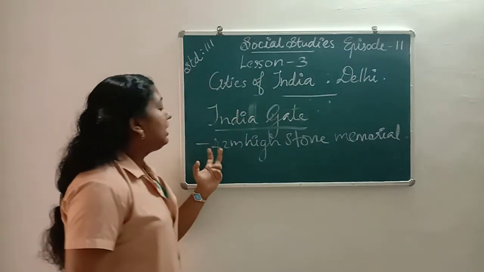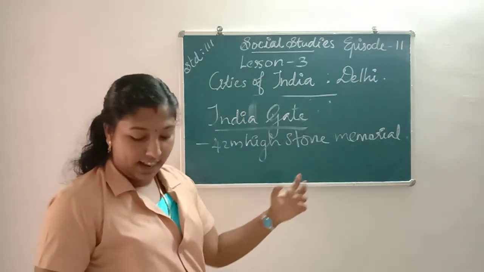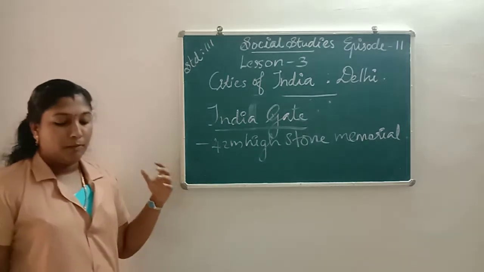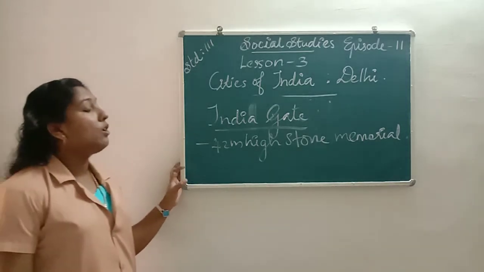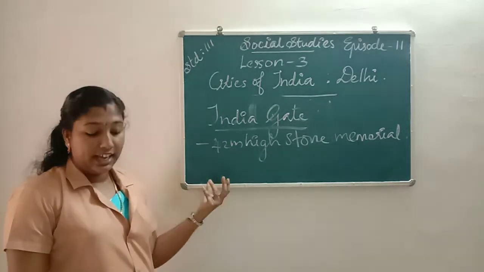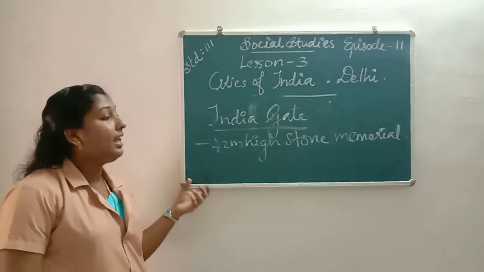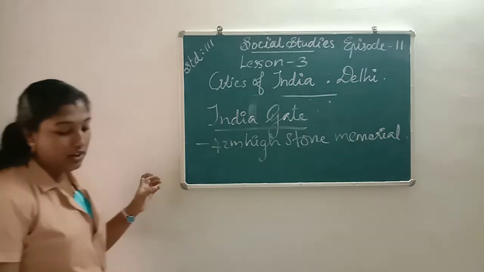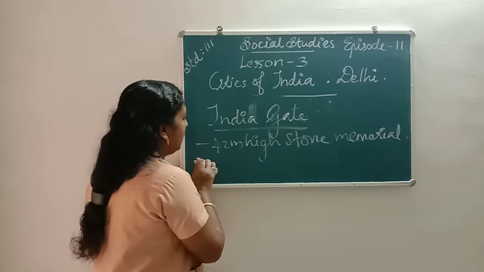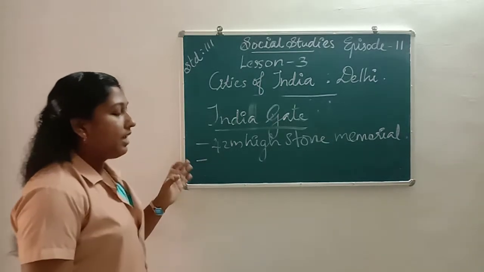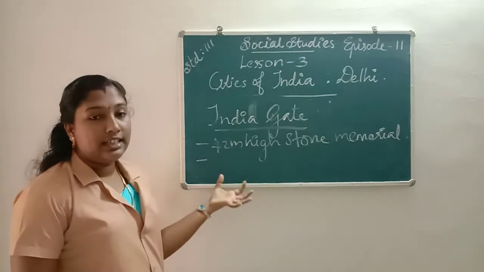India Gate is a 42-meter high stone memorial. It is built for the Indian Army soldiers who died in the First World War.